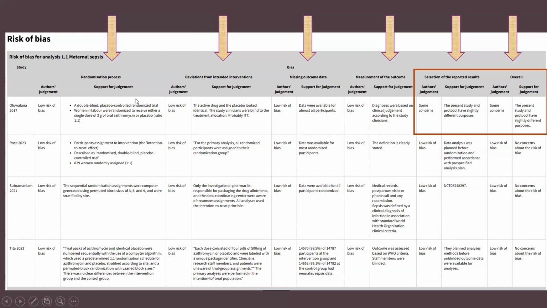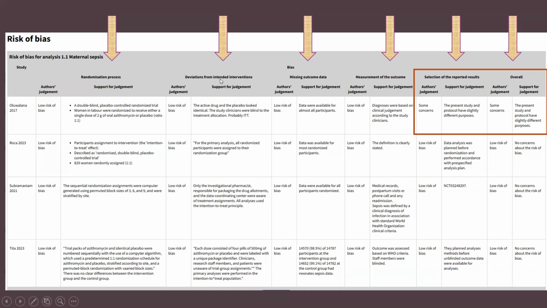You look at the randomization process to see how well the randomization was done, whether the allocation was concealed or not. So if the patient had a computer-generated web system of randomization allocation, it was given as a low risk of bias. Or suppose they were randomized based on the date of births, that was given as a high risk of bias. That means the randomization is not that great. Here, if you look at all the studies, there was a low risk of bias in all the studies.